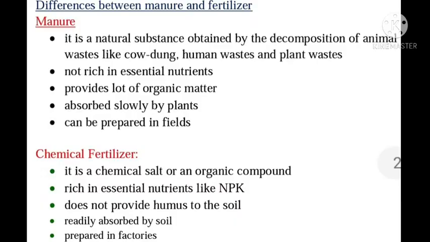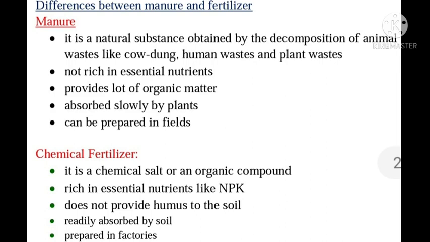Now students, what are the differences between manure and fertilizer? A manure is a natural substance obtained by decomposition of animal waste like cow dung, human waste and plant residues. Fertilizer is a salt or an organic compound. Then a manure is not very rich in essential plant nutrients like nitrogen, phosphorus and potassium. You can also say that manure is not nutrient specific.